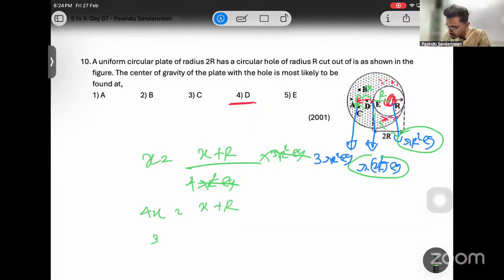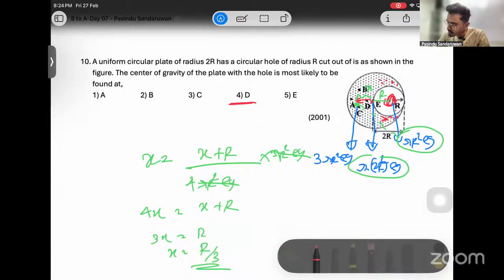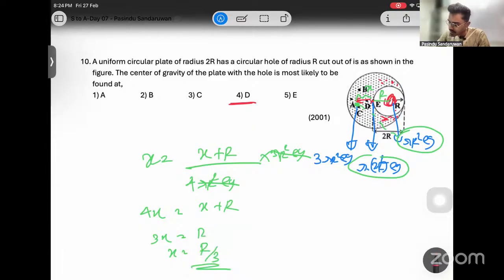Simplify this. It says 3x equals r, then x equals r over 3. This is only r over 3 distance from this center, which means very close to center, right? So that's a verification that it is D.